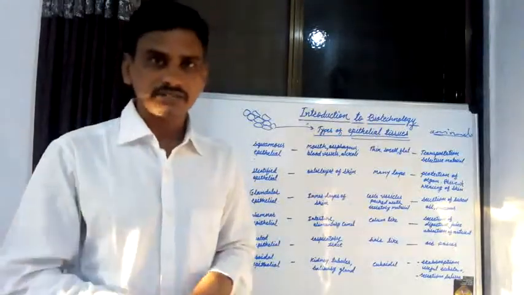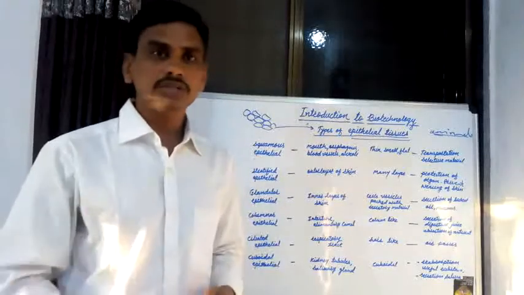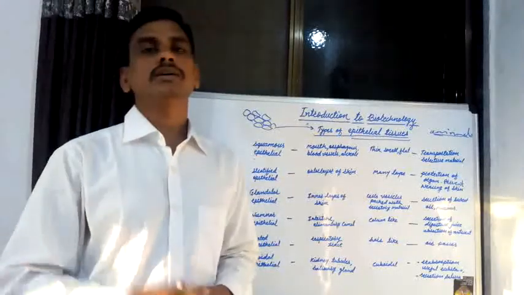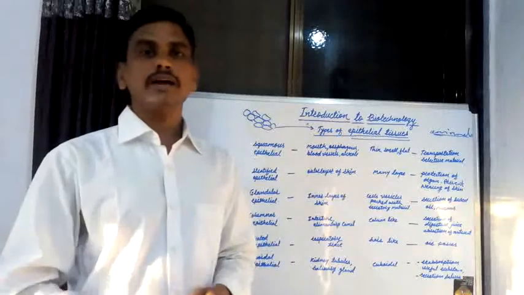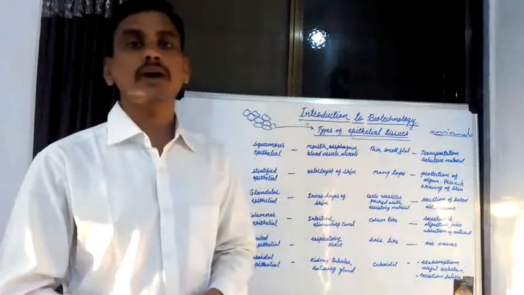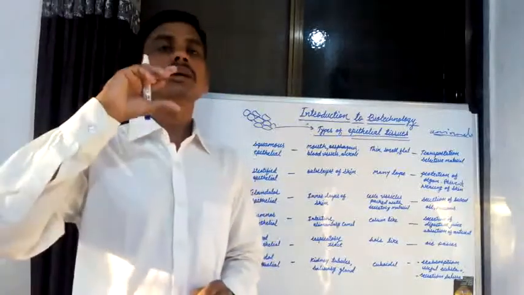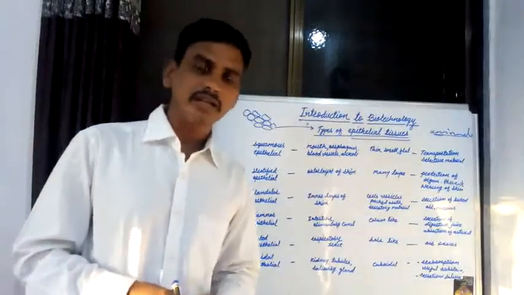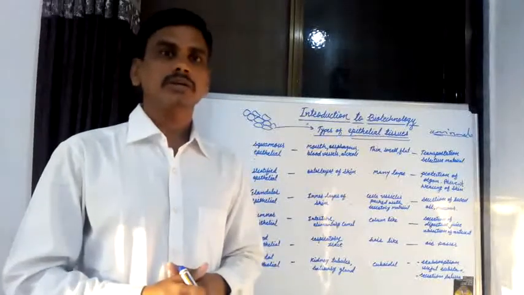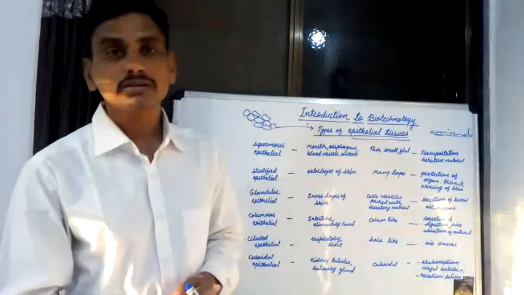Epithelial tissues are present in the kidney, in the tubules of the kidney. They are present on the outer surface of the alveolus, on the inner surface of the mouth, in the esophagus, and in the alveoli of the lungs.